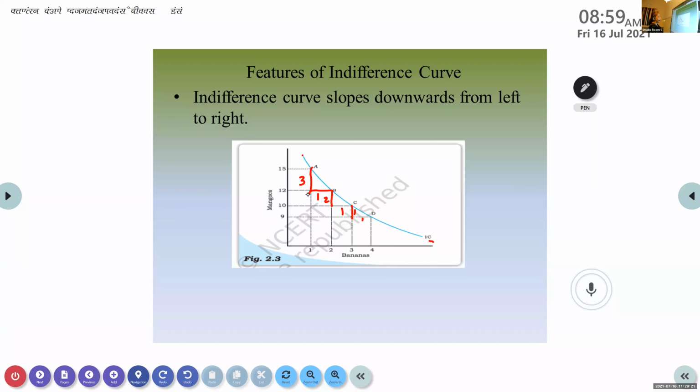Because if we are getting any other point, for example, maybe if he is choosing more of any one commodity, for example, he is getting more of 5 bananas here, more of one commodity remaining the same, you know that that indifference curve is different now. So one indifference curve when we are talking, we are substituting one commodity for the other, and when we are substituting, it is going on in a reduced manner. That is why this curve has a downward sloping shape. It is sloping from left to right here.